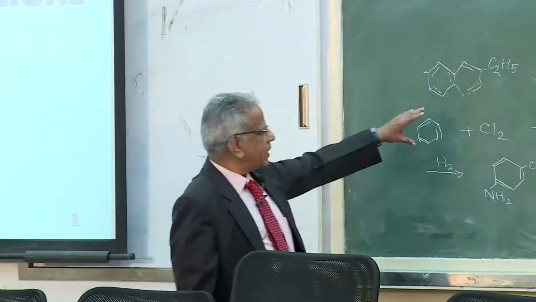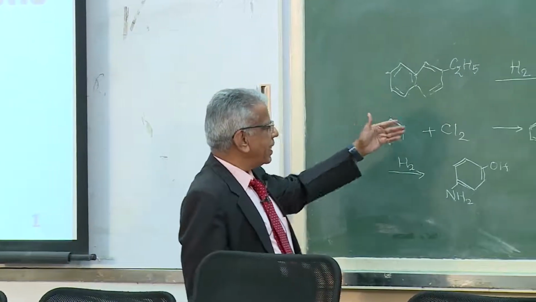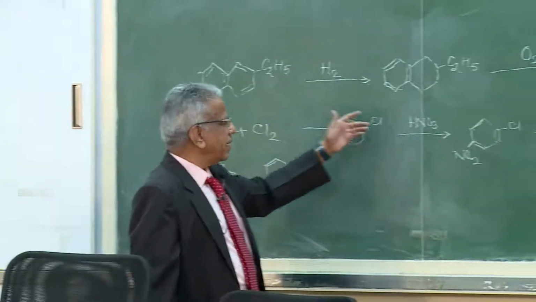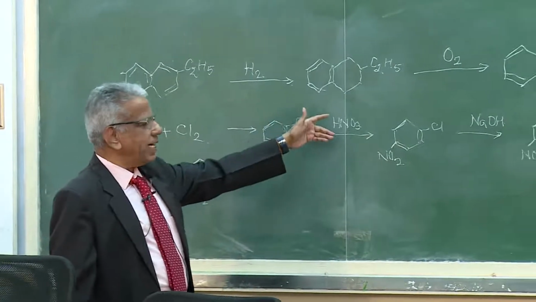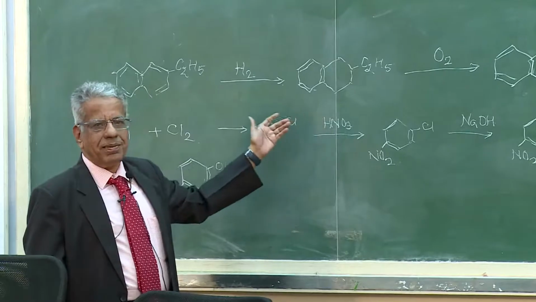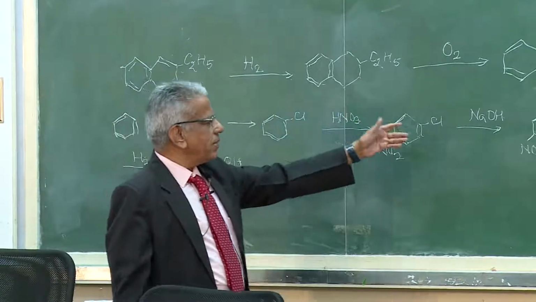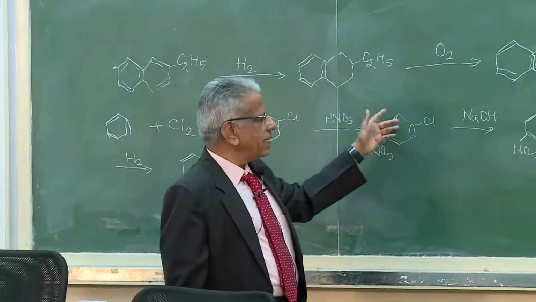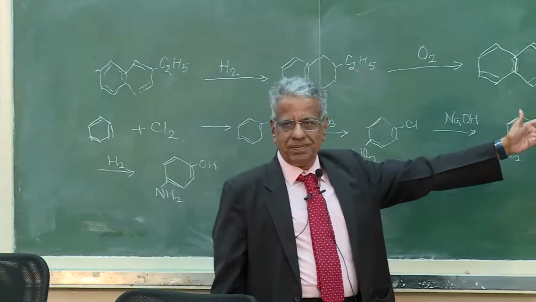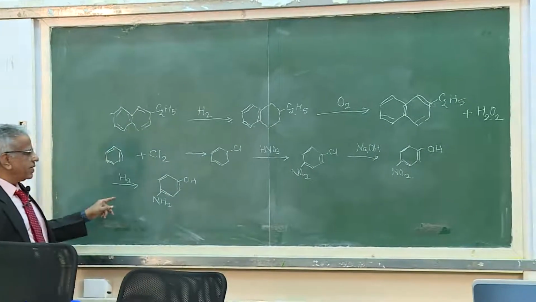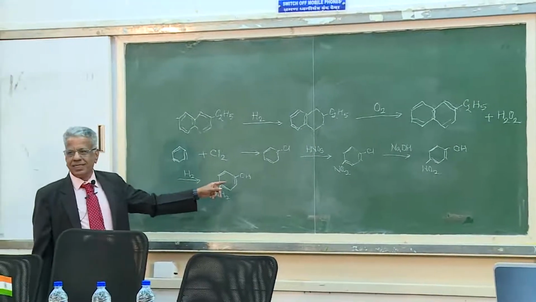So, the first step, chlorination, is a gas-liquid system. When it is nitration, the chlorobenzene and aqueous nitric acid are immiscible, and this is a liquid-liquid system. When we hydrolyze with NaOH, this is again a liquid-liquid system. Then when we hydrogenate further, it becomes a gas-liquid system again.